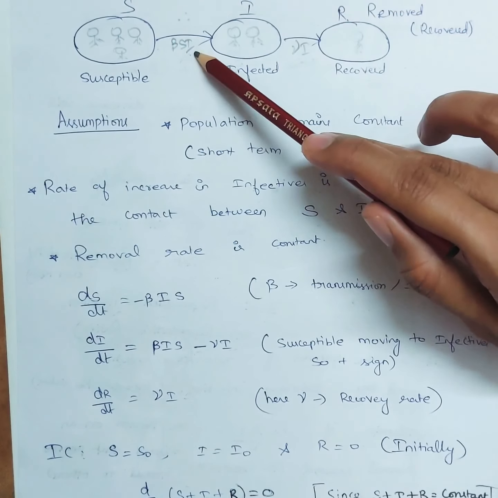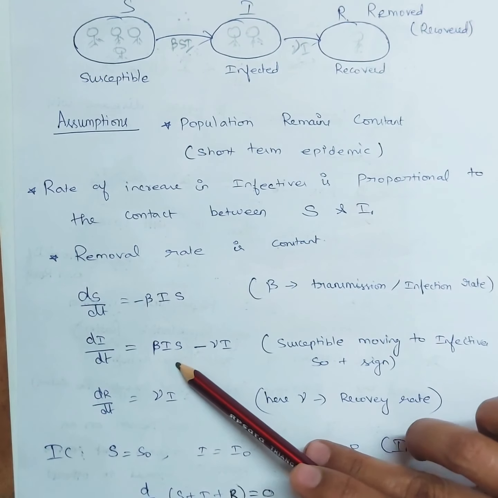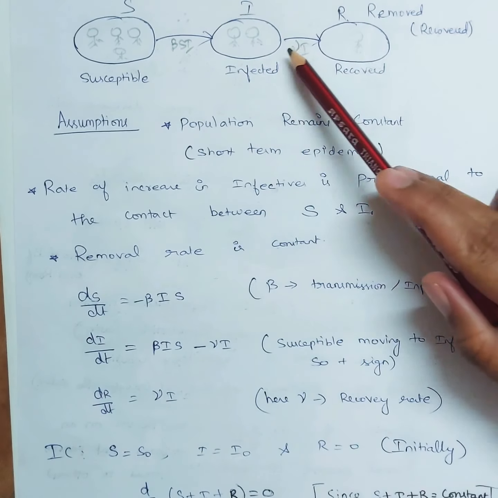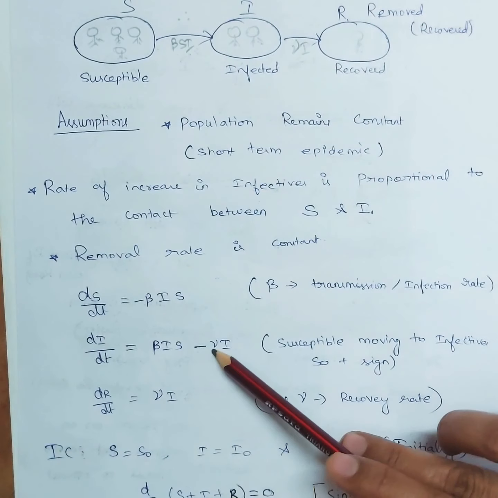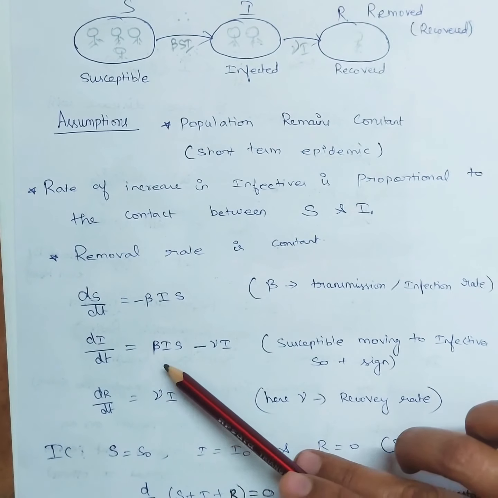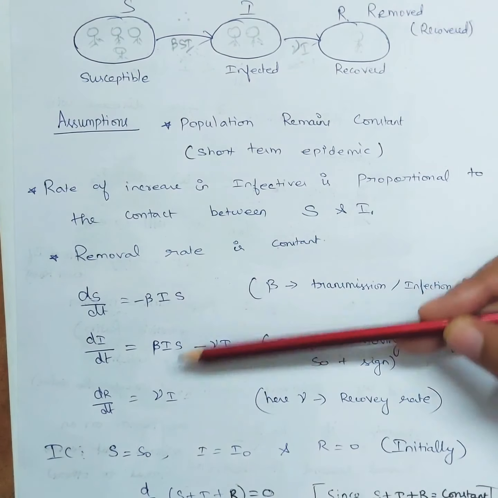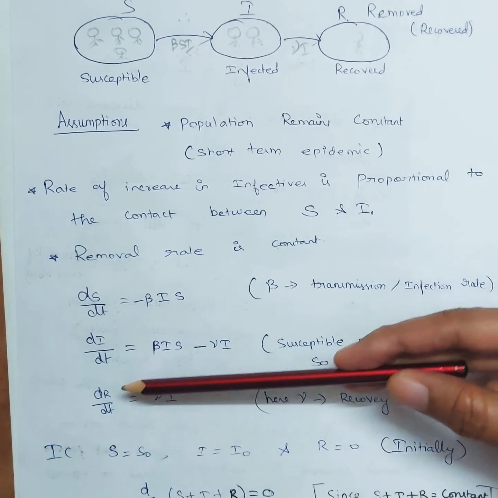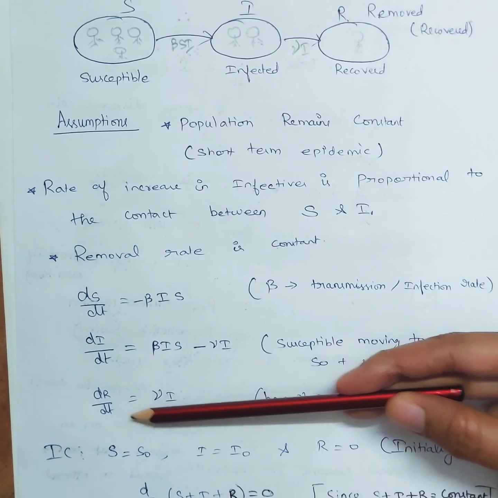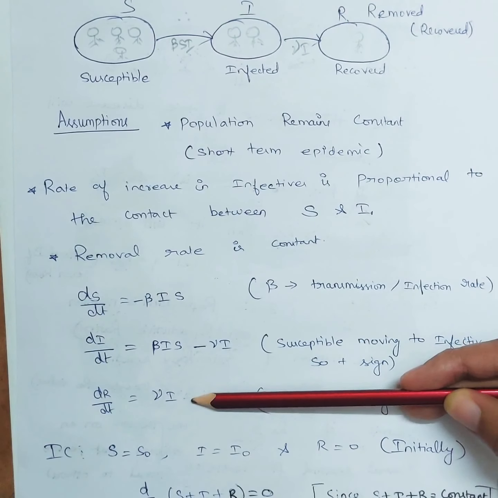So beta S I: the more the number of interactions, the more S will move to I. That is why we have written beta I S. And from the infected people, I am removing the recovered people. So that is why dI/dt is beta I S minus gamma I. Now, gamma is the recovery rate. So the rate of change of recovery with respect to time is gamma I. So this is the second differential equation.